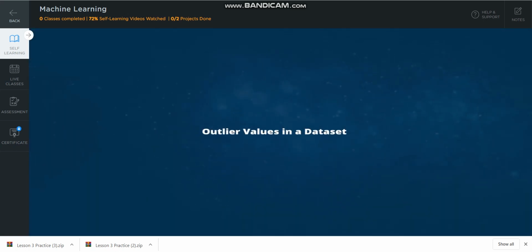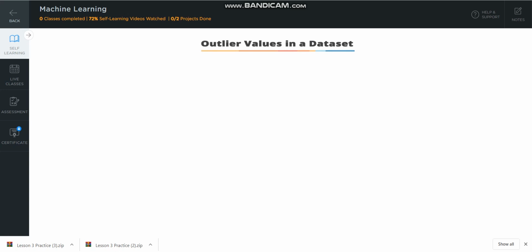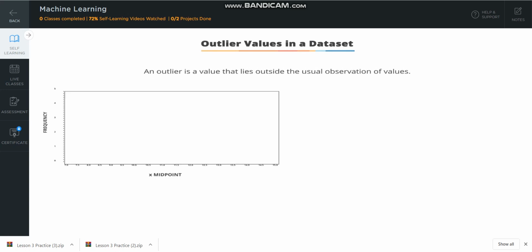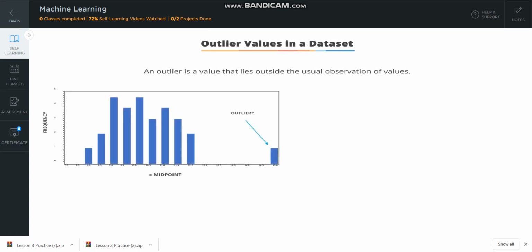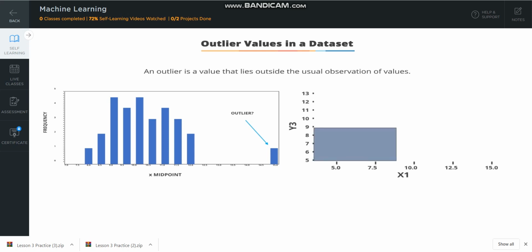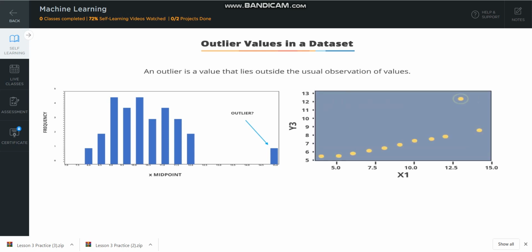Outlier values in a data set. What is an outlier in a data set? An outlier is a value that lies outside the usual observation of values. This happens when one or more data in a data set has an exceptional value which varies from the rest of the average values of the observation. These values skew the data when you are trying to calculate the average of the whole data, as the values vary a lot from the usual observation.